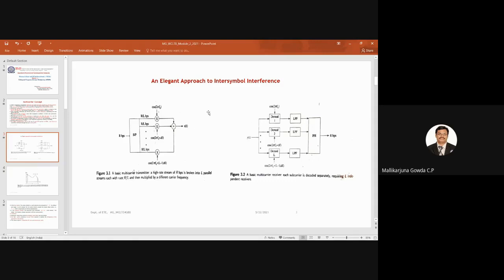So the circuit cost will increase, complexity will also increase, and we are going to waste the resources. To overcome that problem, we go for orthogonal frequency division multiplexing with the cyclic prefix.